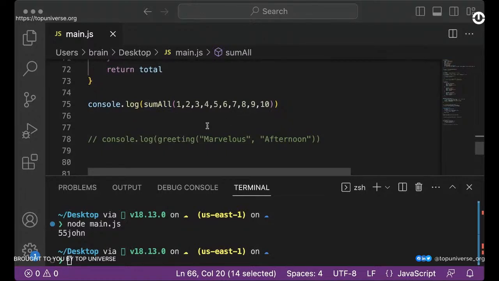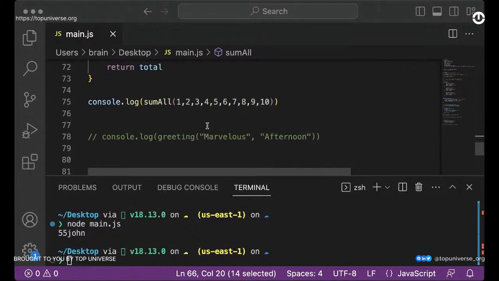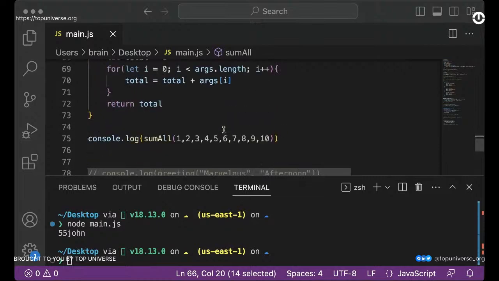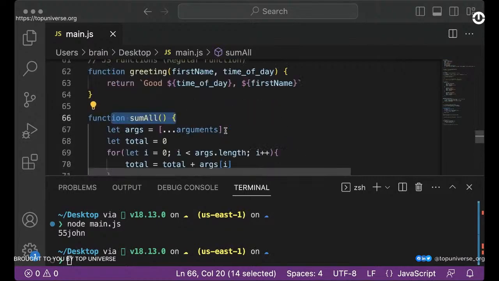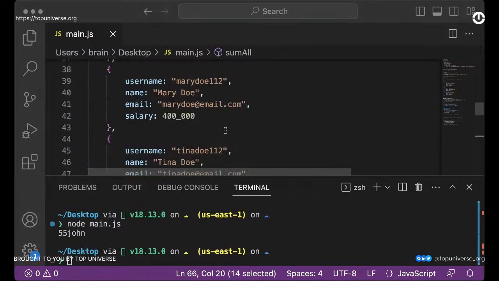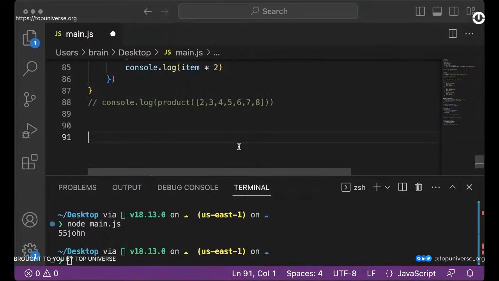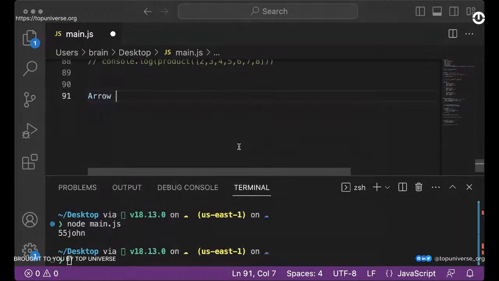If you want a function right within your computation, you just want a function that can do something and always return the value, you can definitely use an arrow function. If you're working with an object and you use an arrow function, now this is the difference, and I want you to take note of this. So let's take this object for example. I'm going to say arrow function